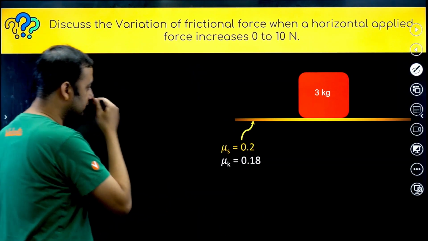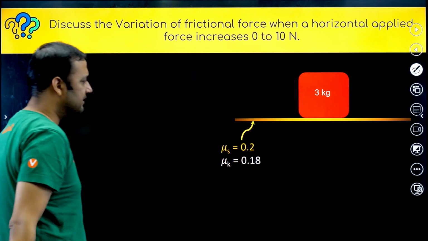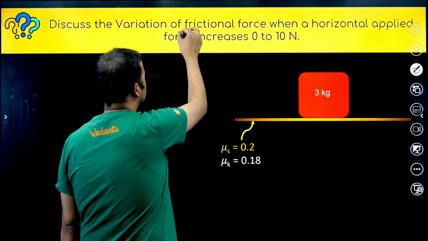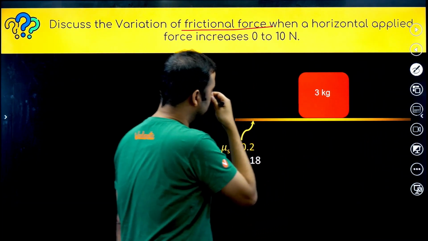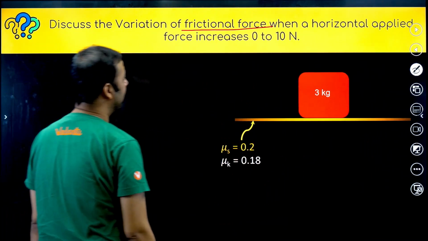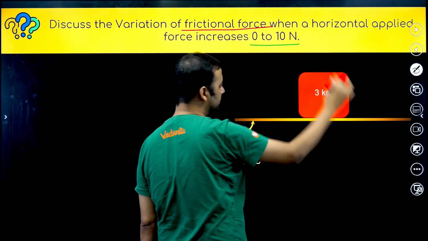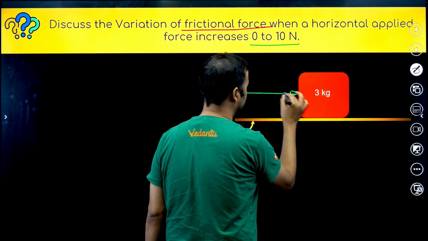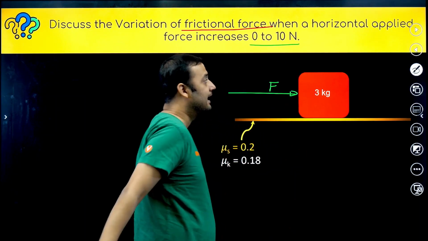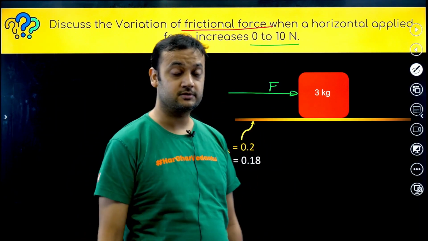So I've taken lots and lots of PYQs. Before this, let's start with a very easy question. Discuss the variation of frictional force when a horizontal force applied increases from 0 to 10 Newton. Okay. So suppose we have an applied horizontal force F like this, and that value is going to increase from 0 to 10 Newton.